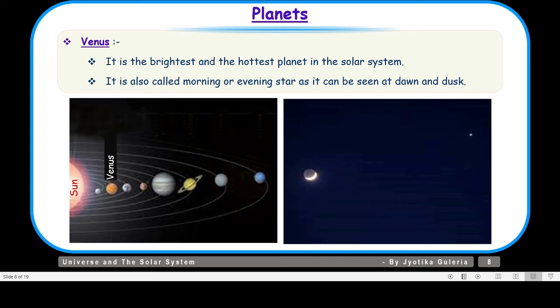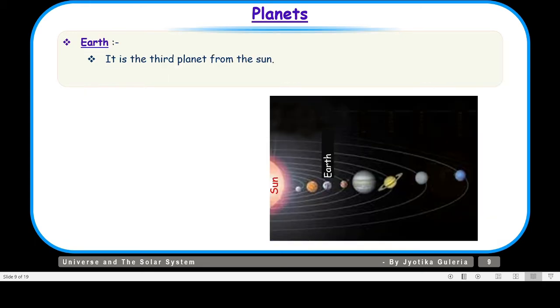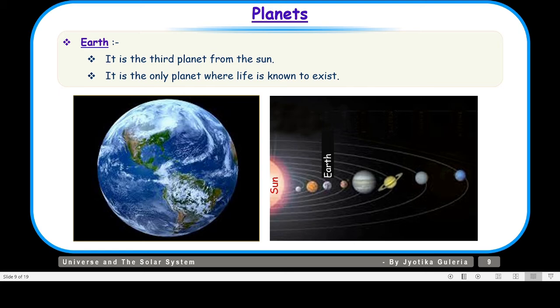And now let us move on to the third planet from the sun, and that is our own Earth. It is the third planet from the sun, and it is the only planet where life is known to exist, as it contains air and water, and it receives the right amount of heat from the sun.